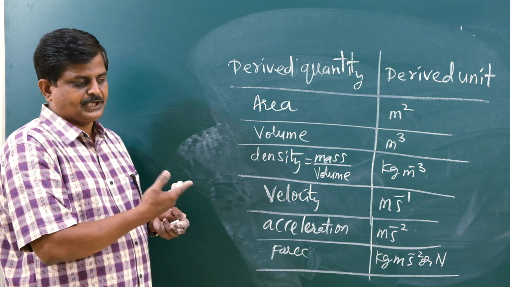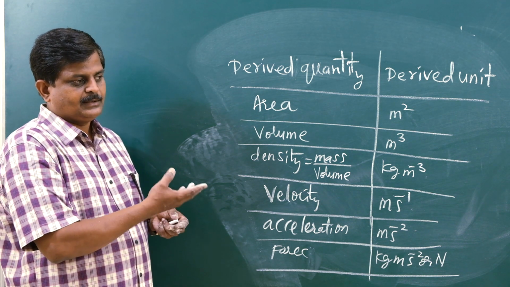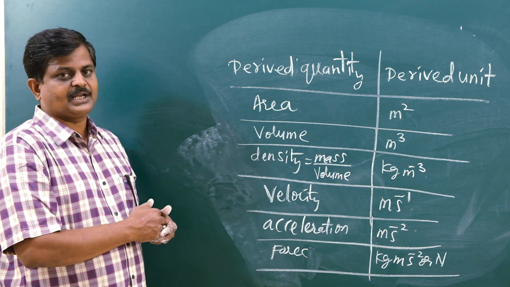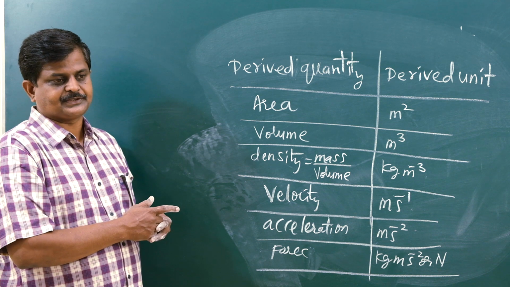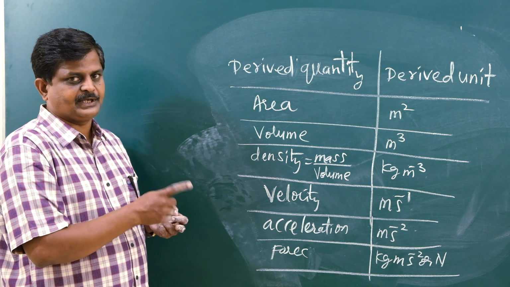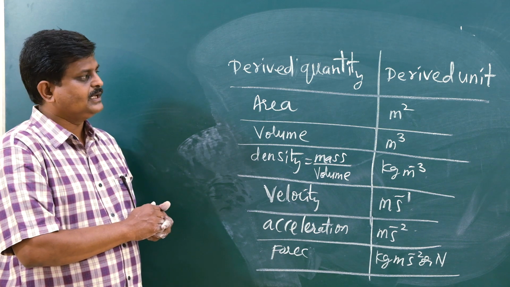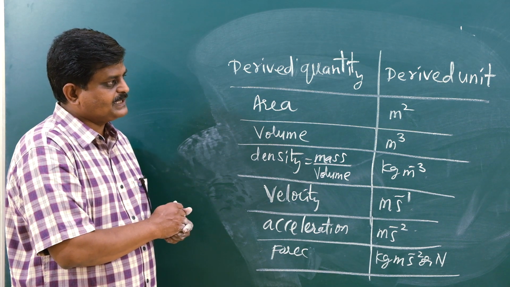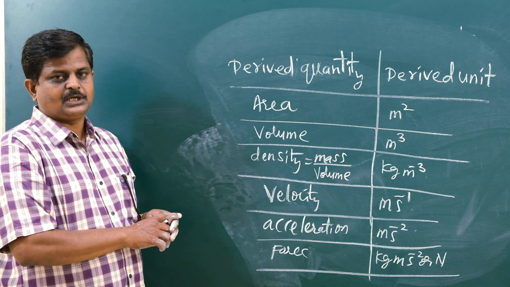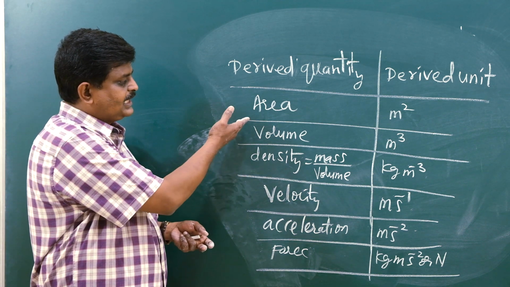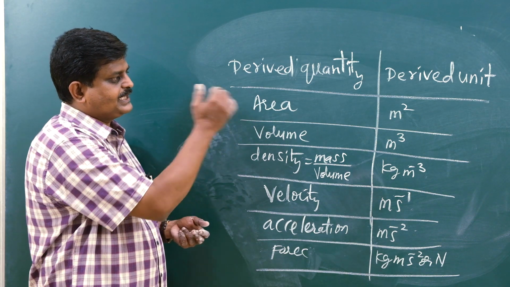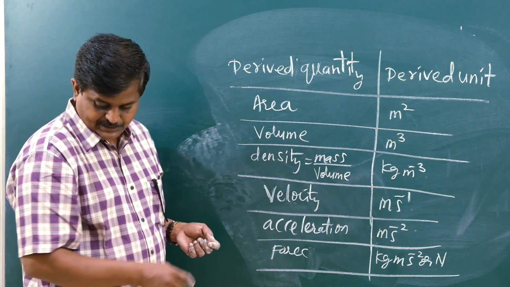Can you recall those units mentioned? Meter, kilogram and second. So next, what are derived physical quantities? The quantities which are expressed in terms of fundamental physical quantities. What are derived units, please? The units of derived physical quantities are called derived units. I have listed out some of the derived quantities as well as their corresponding derived units.